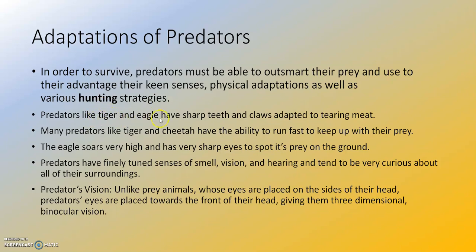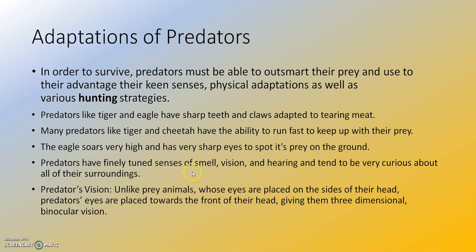Predators like tiger and eagle have sharp teeth and claws adapted to tearing meat. Many predators like tiger and cheetah have the ability to run fast to keep up with their prey. The eagle soars very high and has very sharp eyes to spot its prey on the ground.